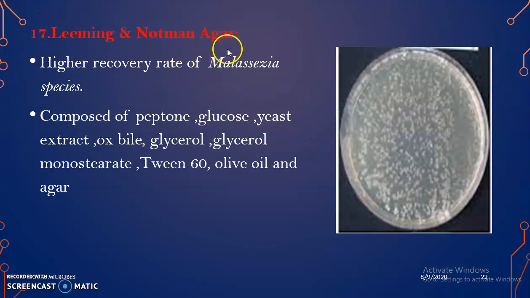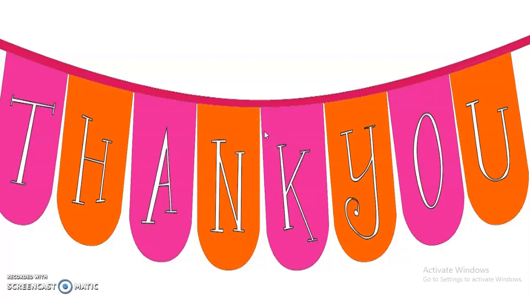Leeming and Notman agar has a higher recovery rate of Malassezia species and is composed of peptone, glucose, yeast extract, ox bile, glycerol monostearate, Tween 60, olive oil and agar, and this is the plate showing the growth of Malassezia. That's all about the fungal culture media, and thank you.